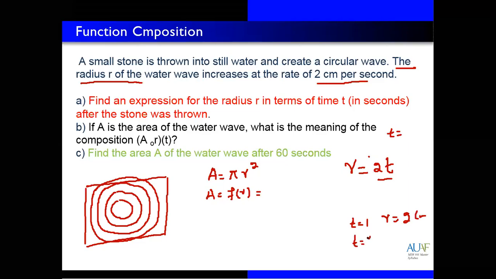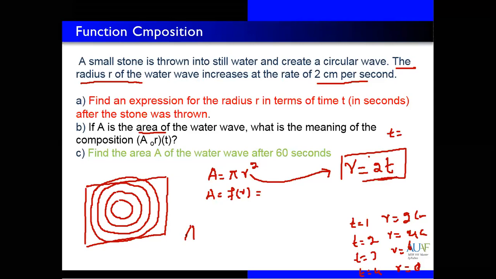After 2 seconds, r is equal to 2 multiply with 2, so 2 twos are 4 centimeter. After 3 seconds, radius is 6, and after 4 seconds, radius is equal to 8. So we have this general function for radius. Now we have this composition, A composition with R. This means replace r with this whole function, the r function.